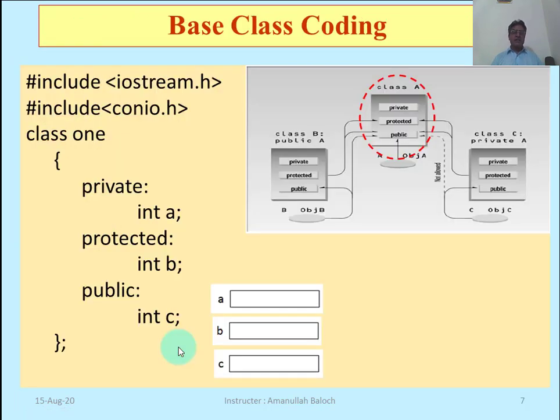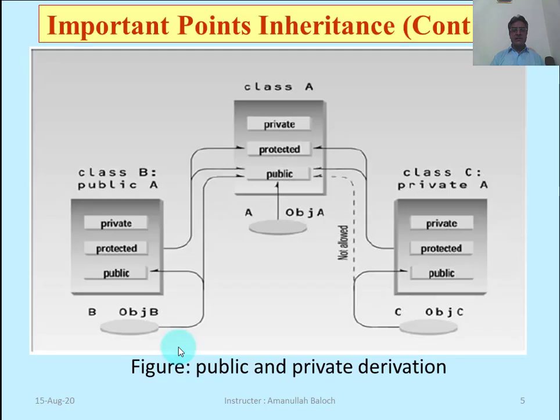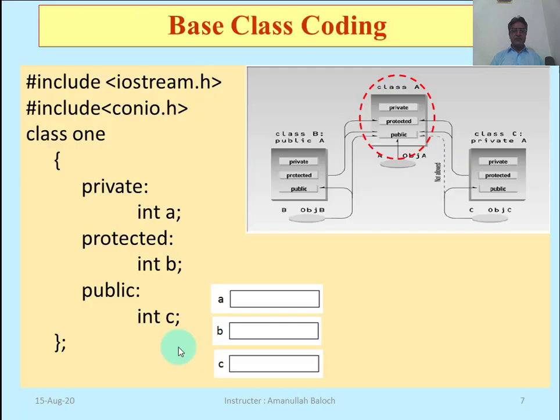Here we see the program coding and try to understand the scenario of this figure. You may see this figure here. The first scenario is the base class. In the figure the base class is A, but in the program coding instead of class A we are creating class 1. This is our class name 1. Private, protected and public sections are there in the base class, class number 1.